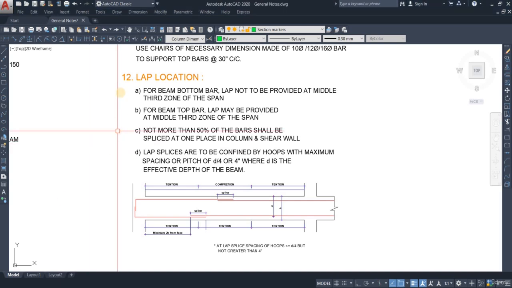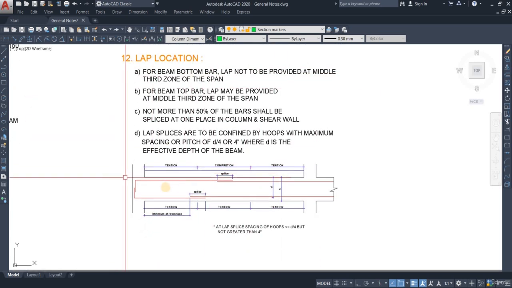Okay, this time we're going to be looking at the lap location. Point number 12 says for beam bottom bar, lap not to be provided at middle third zone of the span. And they're actually providing a schematic diagram here as well.